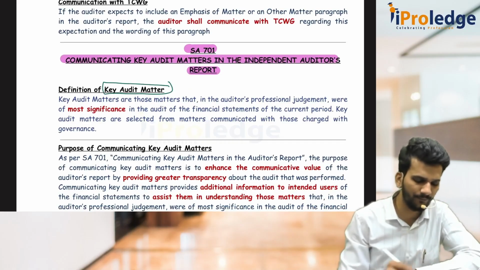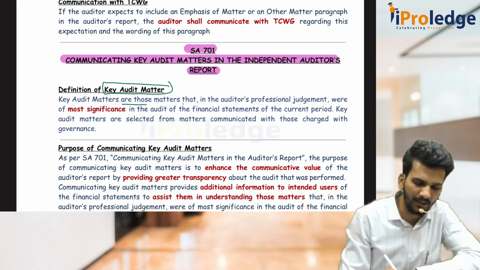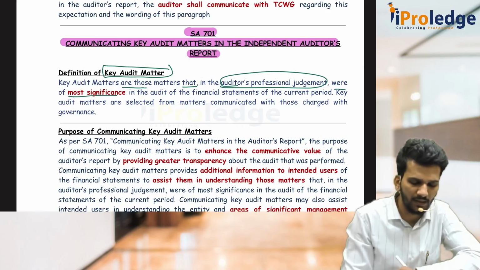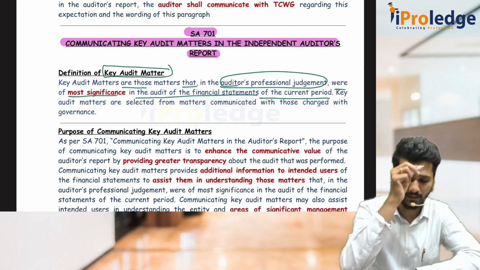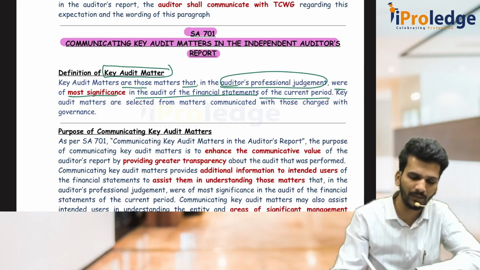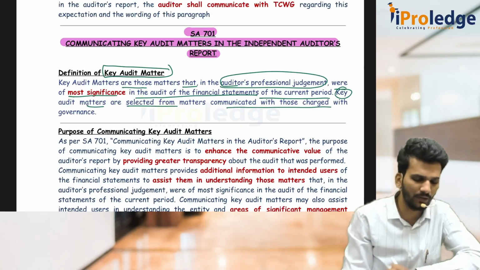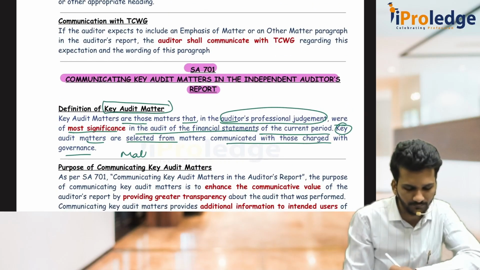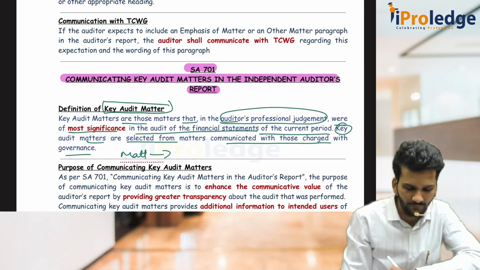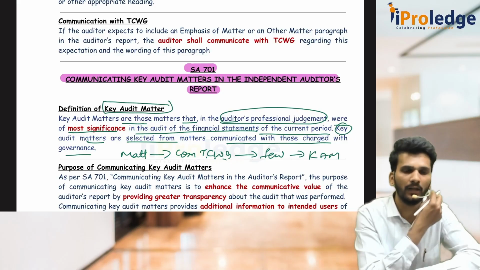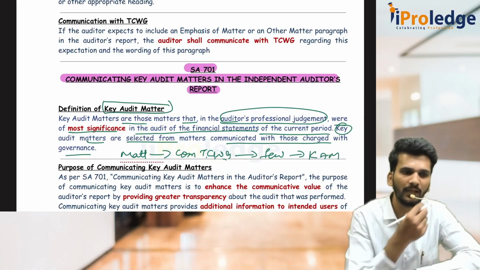Key audit matters means those matters that, in the auditor's professional judgment, were most significant in the audit of the financial statements of the current period, because the auditor is doing the audit of only the current period, not the previous period or the next period. These matters are selected from the matters communicated with the TCWG only. Out of those he selected a few. Those are called key audit matters. He puts them in a separate paragraph in the audit report called key audit matter.